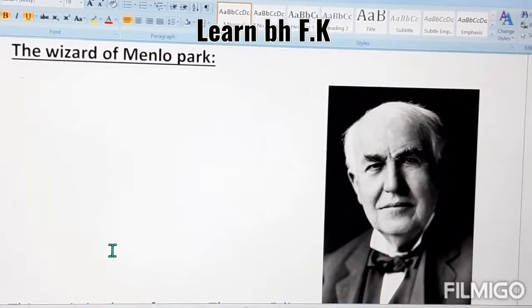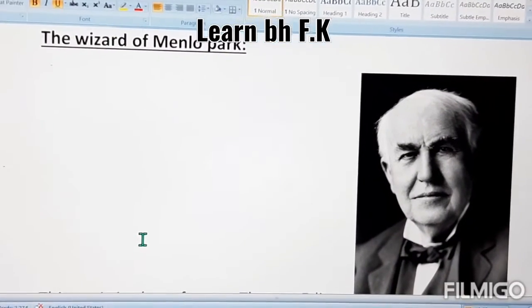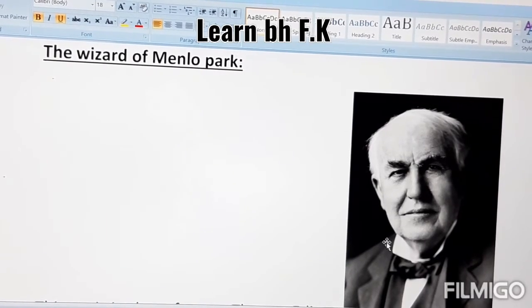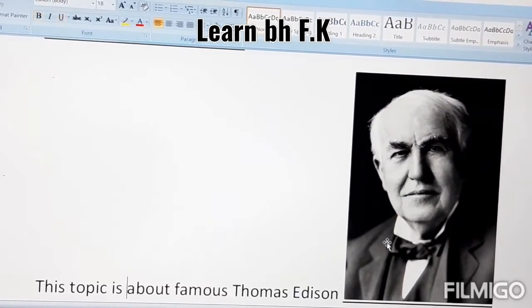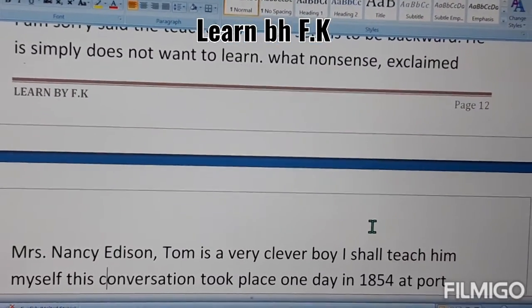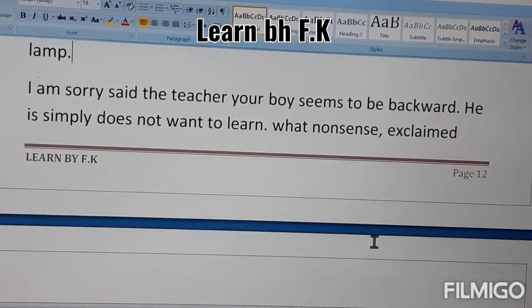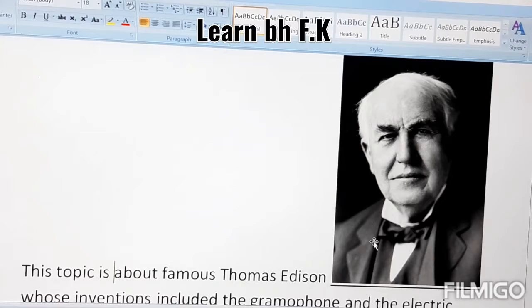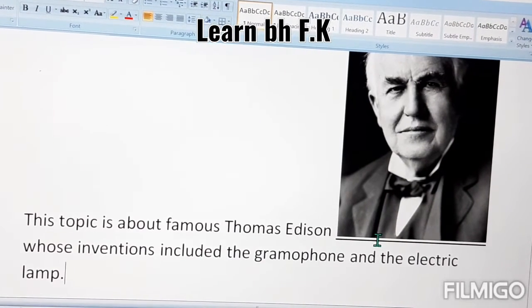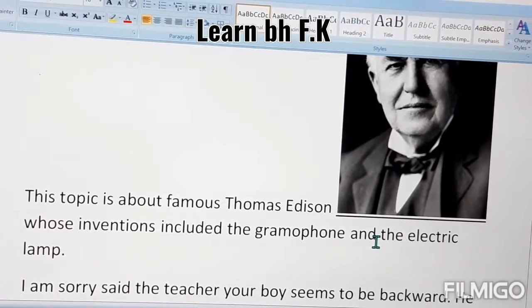Wizard of Menlo Park. This is about Edison, a famous inventor in the world. The topic starts from here. This topic is about the famous Thomas Edison, whose inventions included the gramophone and the electric lamp.